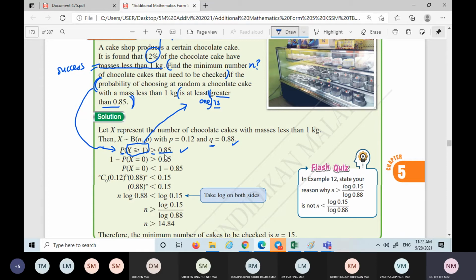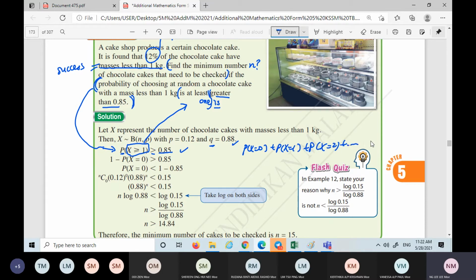So 1 and above means what? You don't want to find 1 plus 2 plus 3 until n, correct or not? You still remember the total probability is 1. So start from 0 always, and then 1, and then 2.